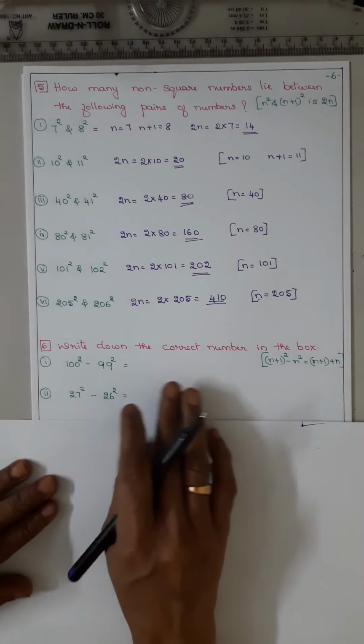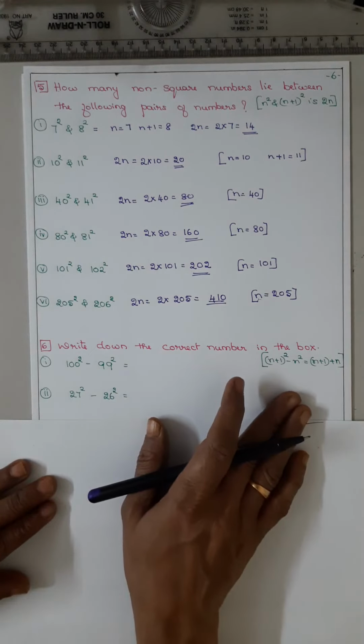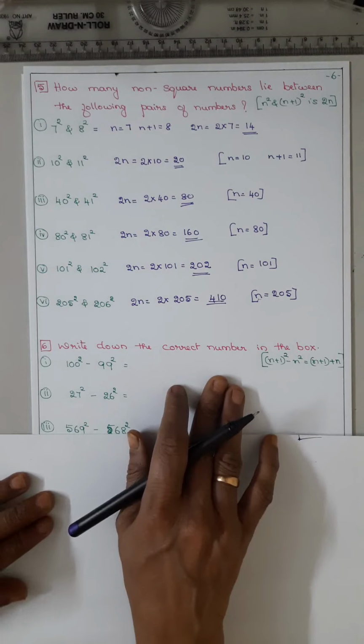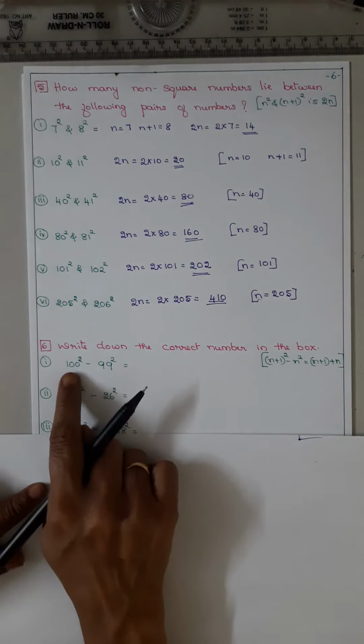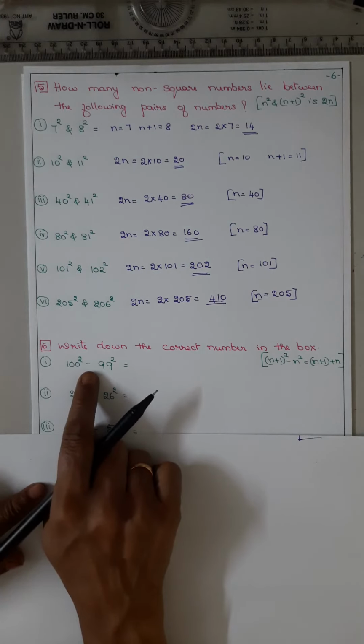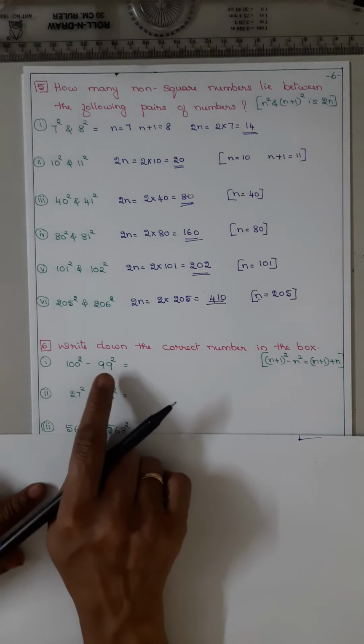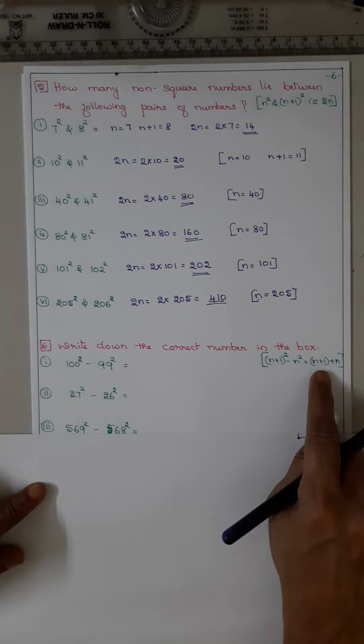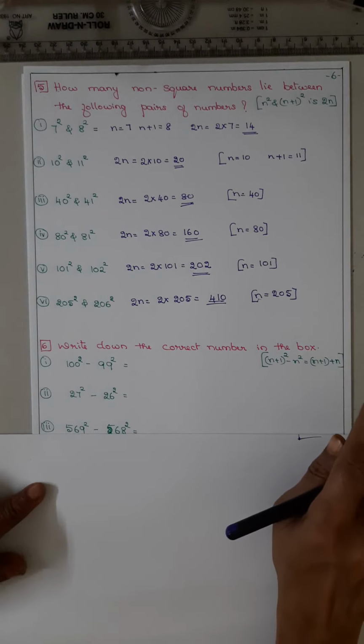Now write down the correct number in the box. Here, on the right side, boxes are given. The difference between the squares of consecutive natural numbers, what is the rule? Add the natural numbers.